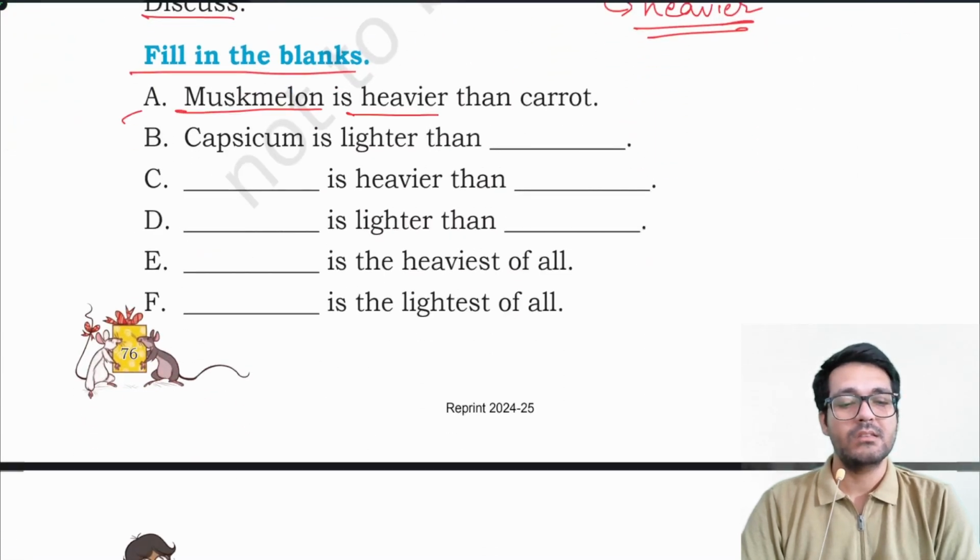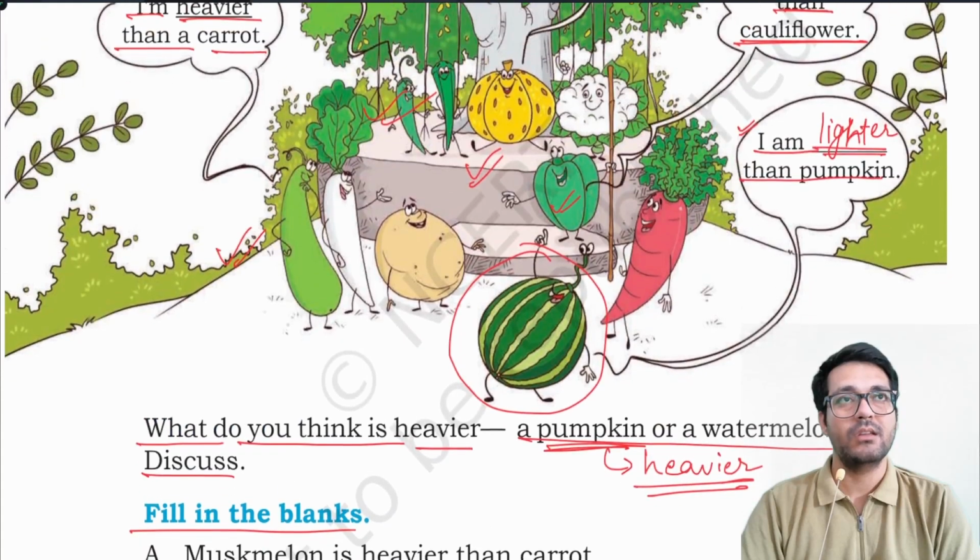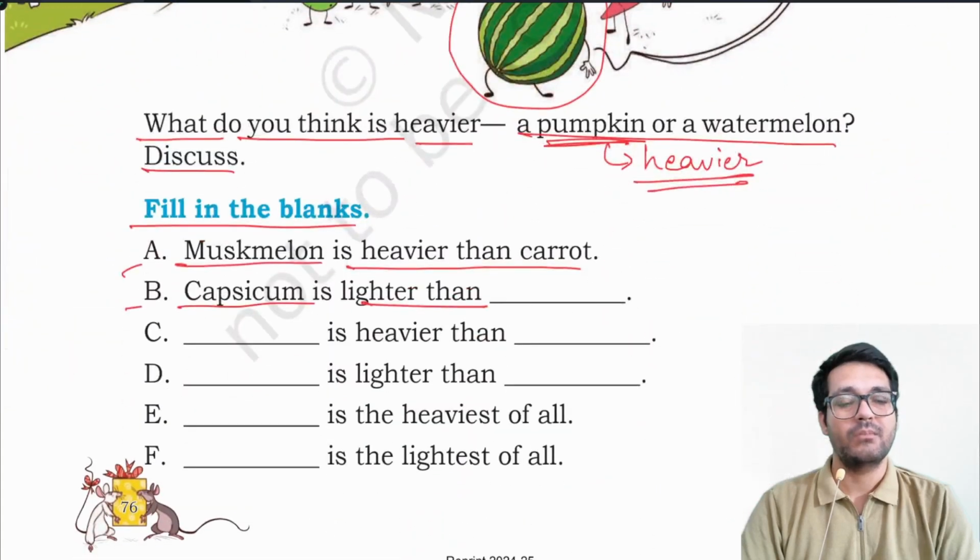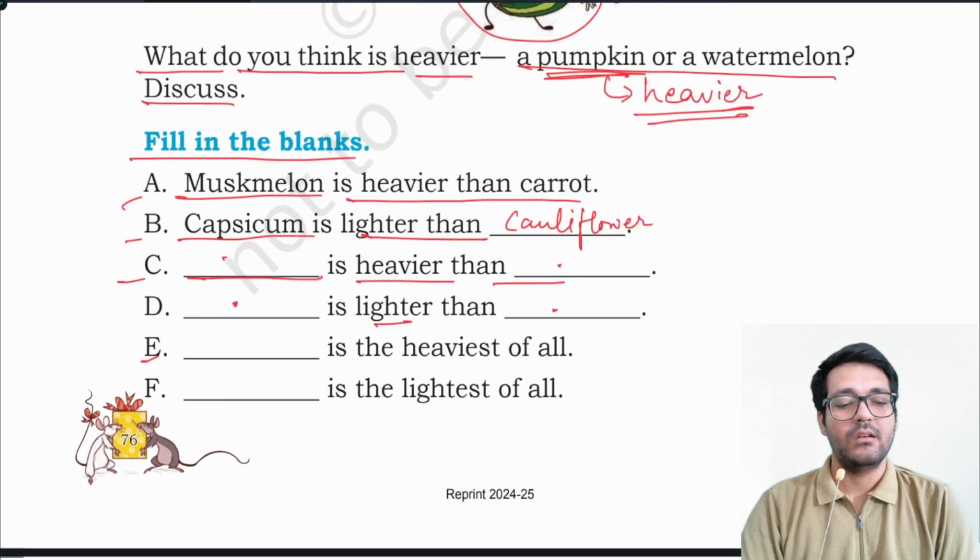Fill in the blanks. A. Muskmelon is heavier than a carrot. B. Capsicum is lighter. You have to see the picture carefully and write capsicum is lighter than cauliflower. Similarly, dash is heavier than dash. Pumpkin is heavier than watermelon. Bottle gourd is lighter than pumpkin. E. Pumpkin is heaviest of all. F. Chili is lightest of all.